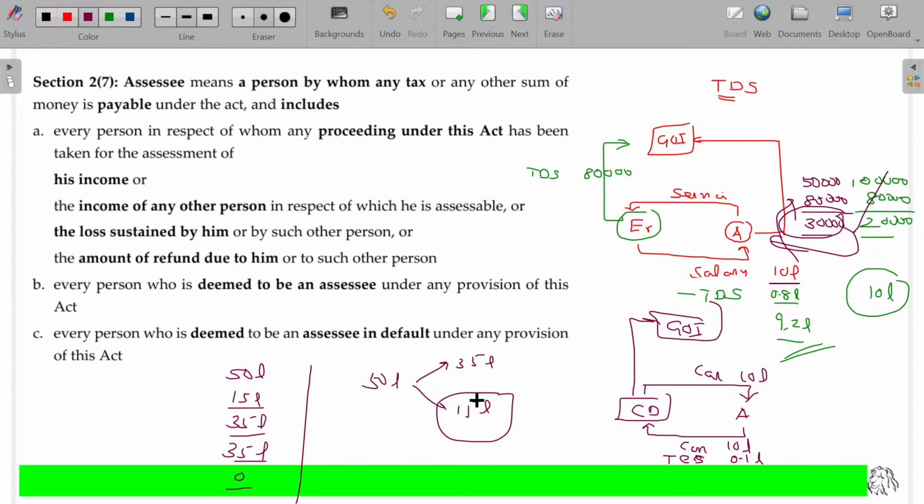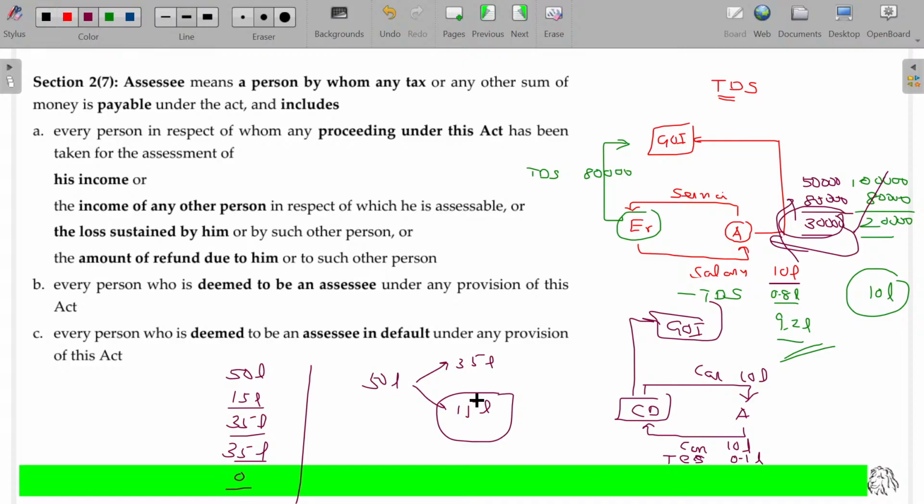Very rare, small topic. If you are visiting a foreign country, the amount you pay to the tourist tour organizer, for that you have to pay TCS, a small amount. But TDS is predominant, whatever it may be: salary, brokerage, commission, consultancy service, dividend, winnings from betting, gambling, lottery. In all the cases, TDS will come.